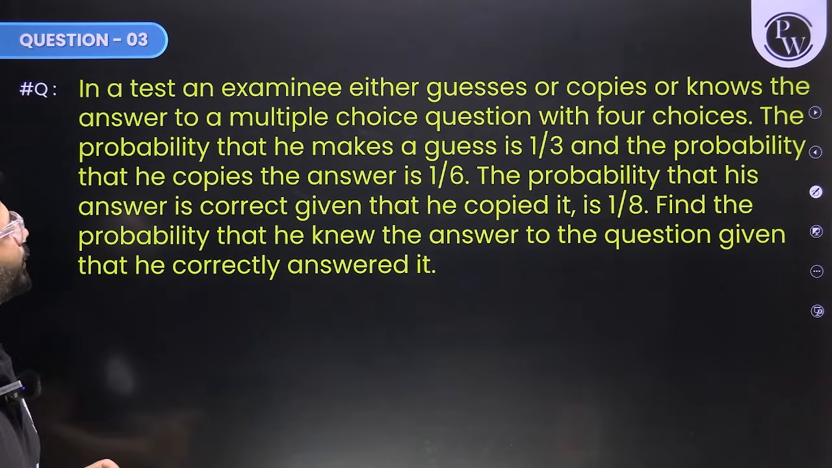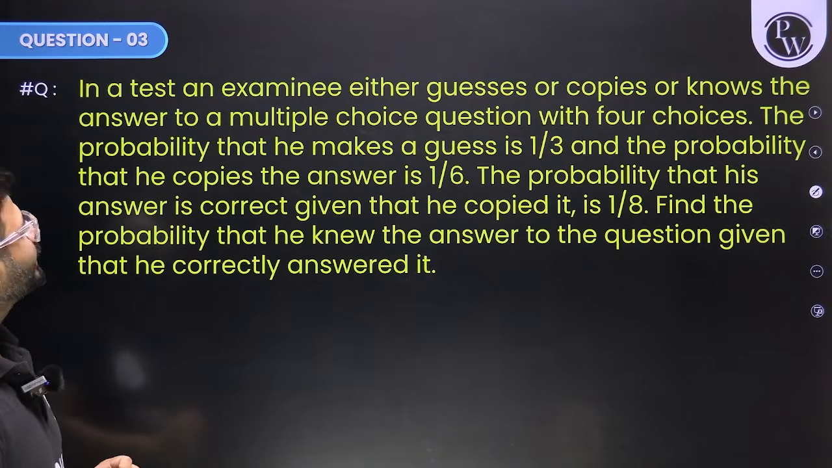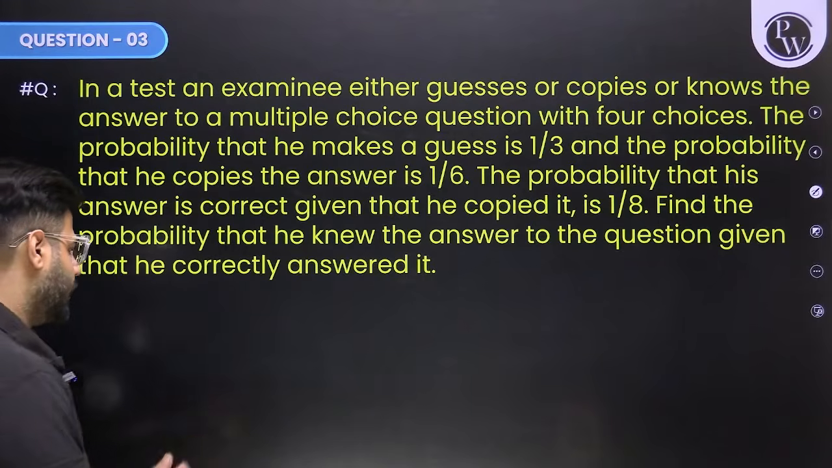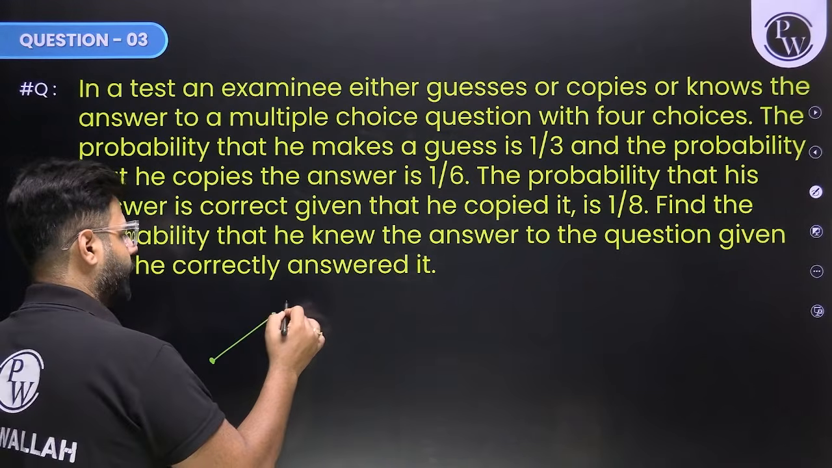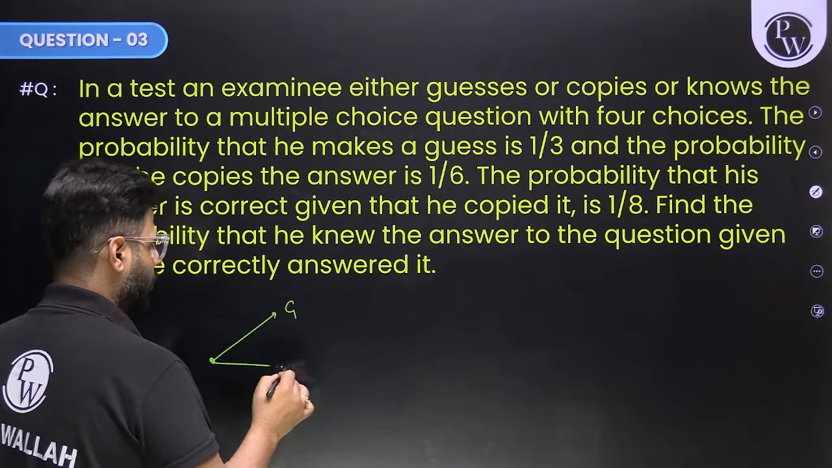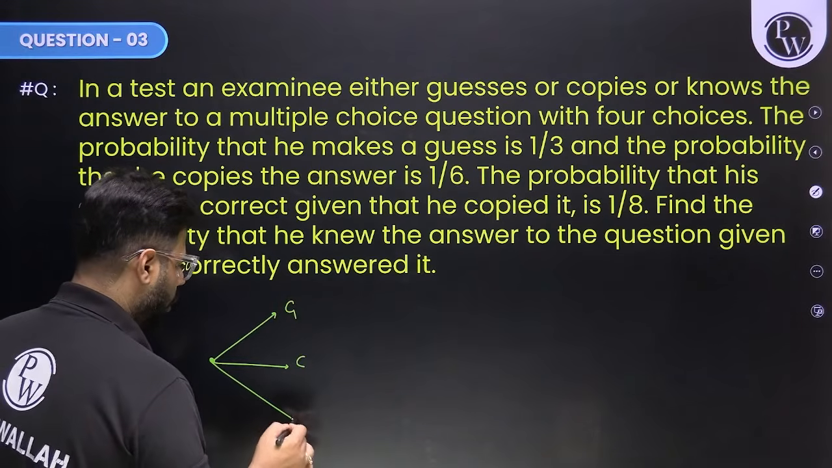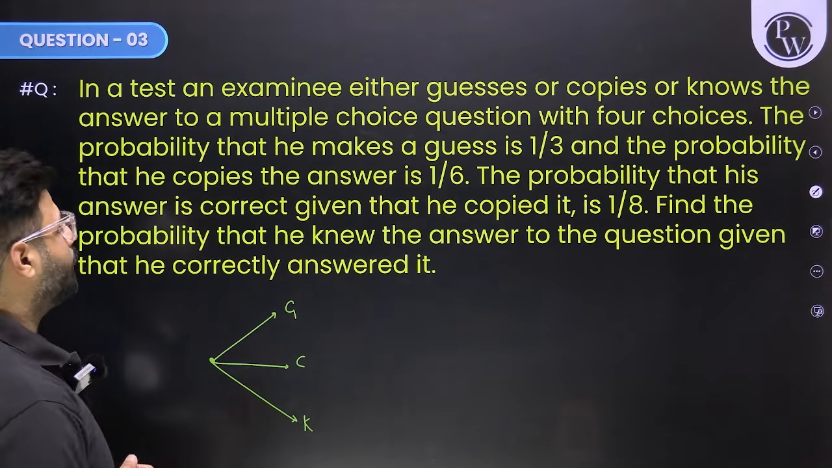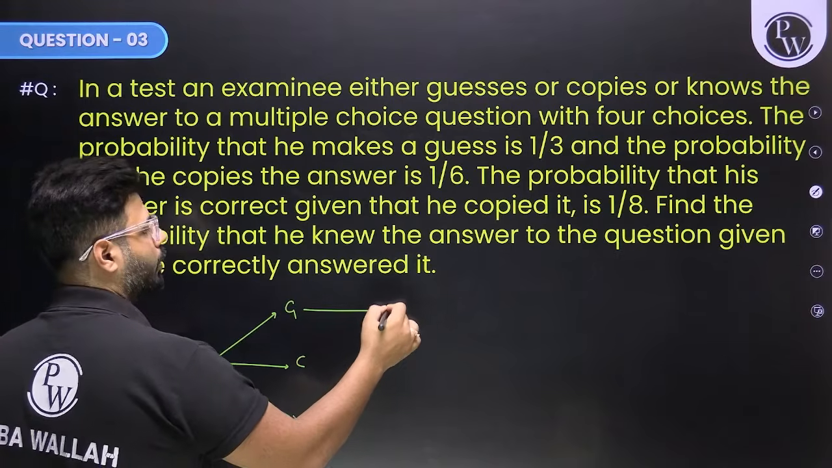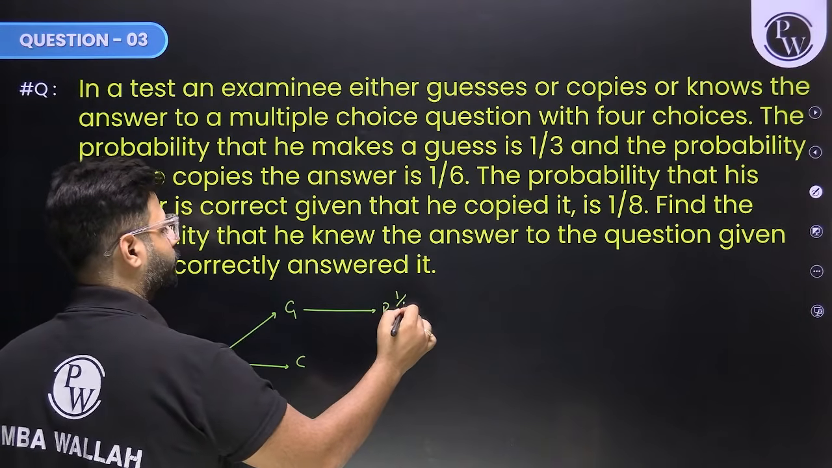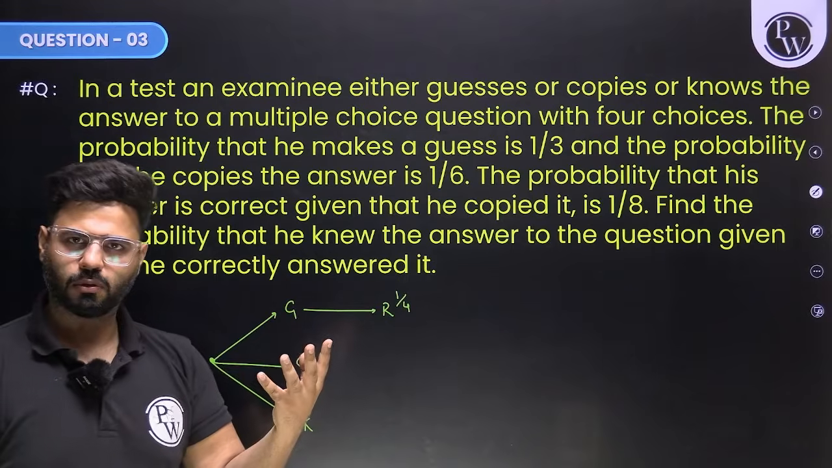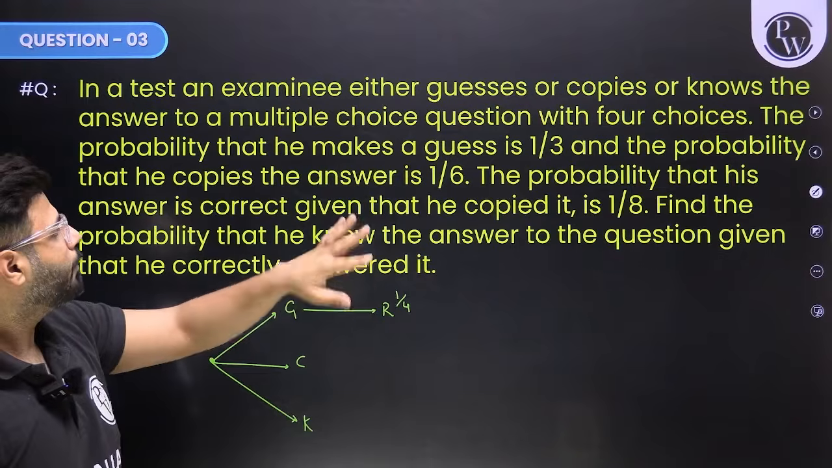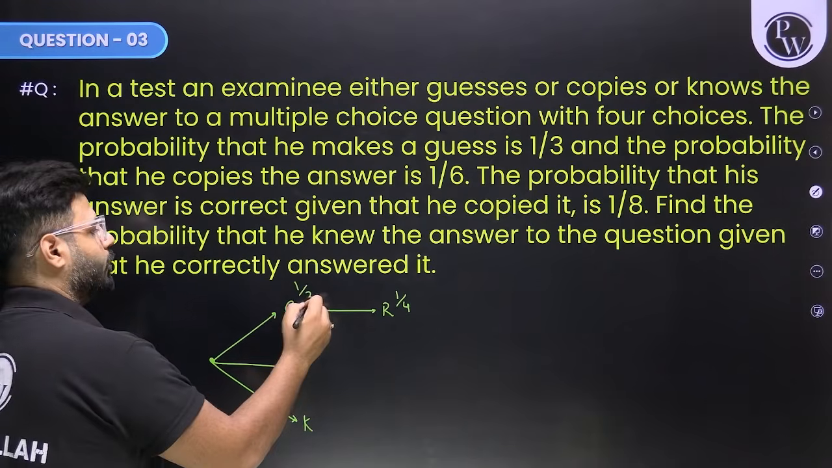In a test and examination, a student either guesses, copies, or knows the answer. So there are three possibilities that the guy will either guess or copy or know the answer. Now, with four choices, there are multiple choices. So in case he goes to guess, the probability of getting it right is going to be 1 by 4, right? Because there are four options. The guess to be right, one is going to be correct. So 1 of 4 is going to be correct, 1/4. The probability that he makes a guess is 1 by 3, all right? So this probability is 1 by 3.